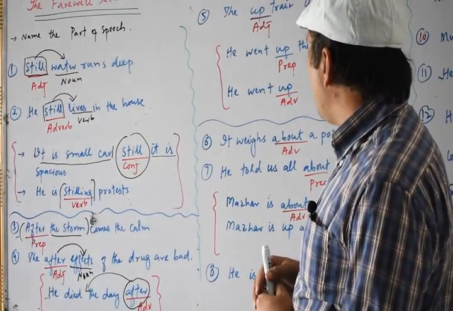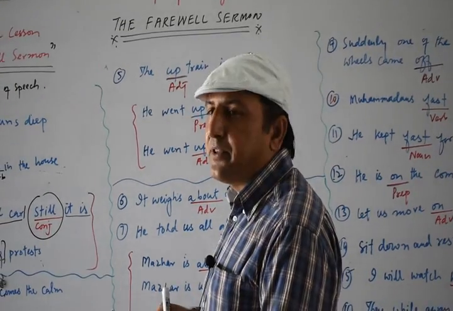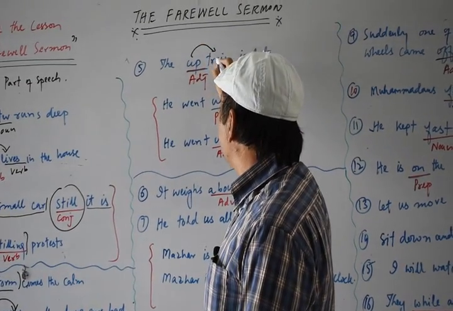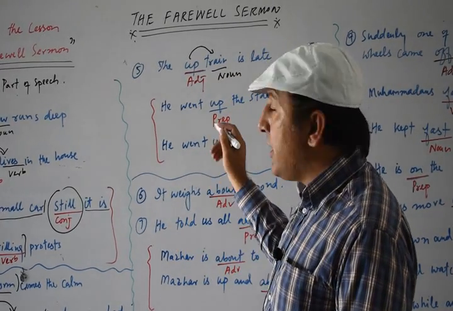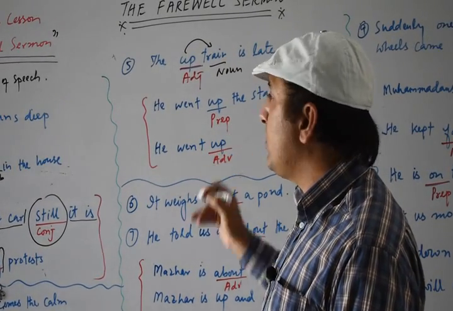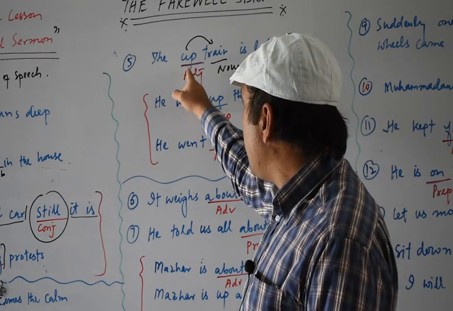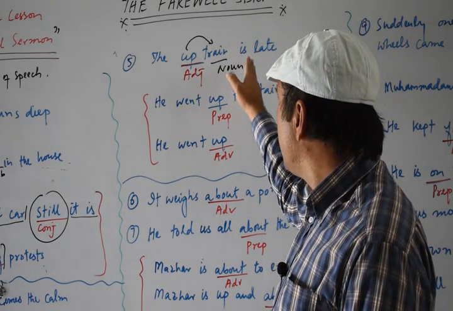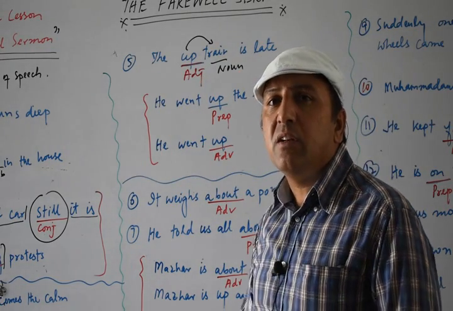Now see, we have the next sentence. The up train is late. Up train. Up tells us about train. Train is a noun. So any word which tells us about a noun, we call it an adjective. Understand? So up is working as an adjective in this sentence. Now you see, this is a sentence which is given in your textbook.